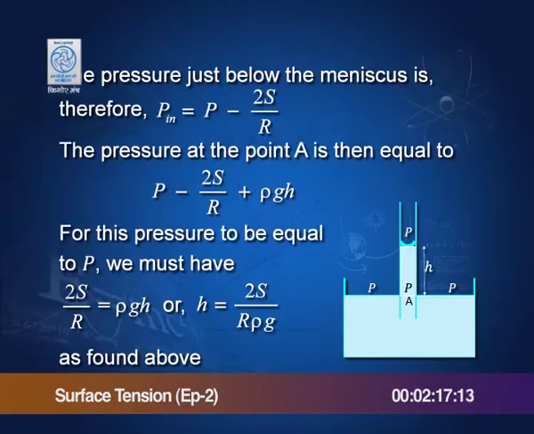P outside is atmospheric, P inside is P minus 2 S by r. Add to this the pressure of this column, which is rho g h, and for this to be equal to P, it is obvious that rho g h must be equal to 2 S by r. That is, h must be equal to 2 S by r rho g.